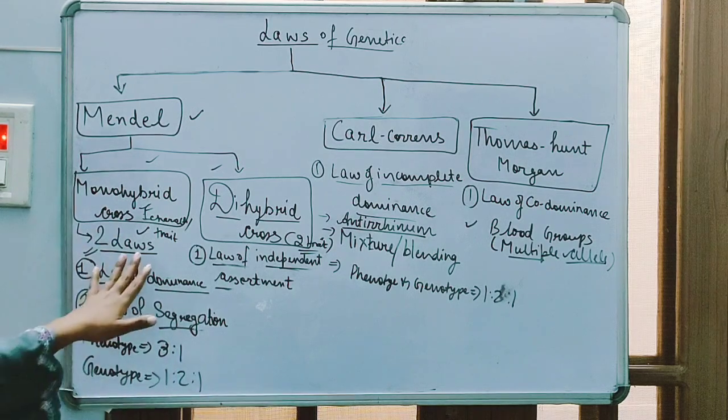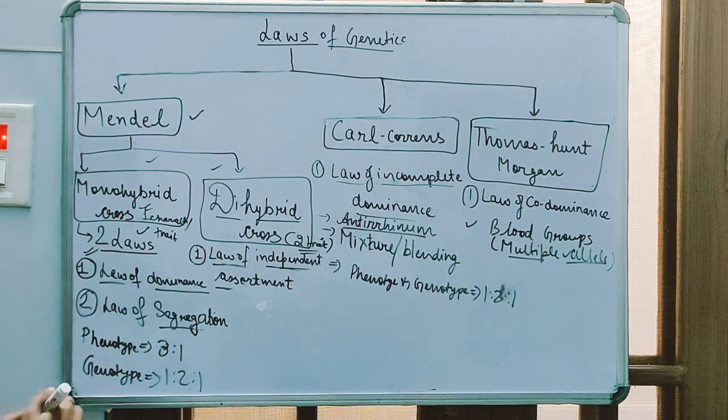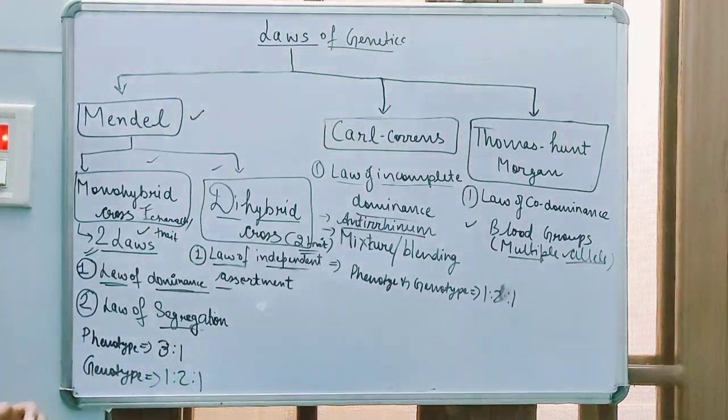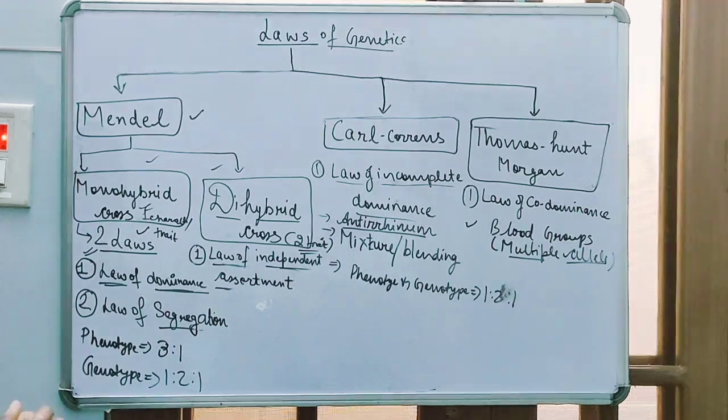So in monohybrid cross, he has given two laws. The first law is the law of dominance, and the second law is the law of segregation. So first of all, what is the law of dominance?